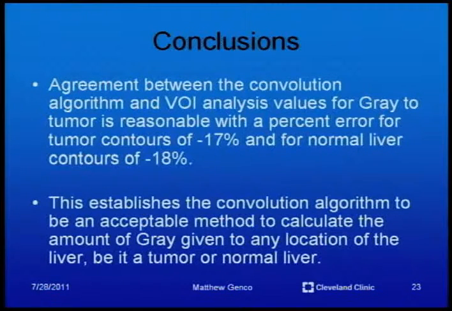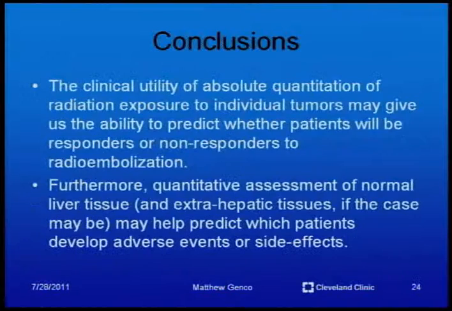Conclusion. Agreement between the convolution algorithm and VOI analysis values for gray to tumor is reasonable, with a percent error for tumor contours of negative 17% and for normal liver contours of negative 18%. This establishes the convolution algorithm to be an acceptable method to calculate the amount of gray given to any location of the liver, be it tumor or normal liver.